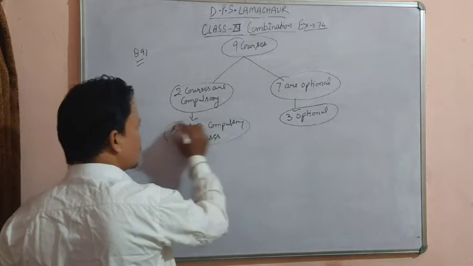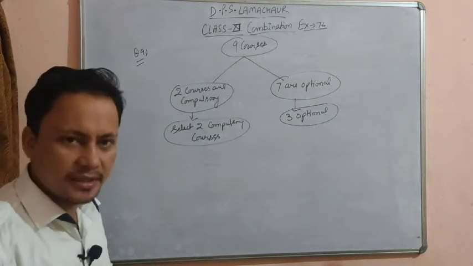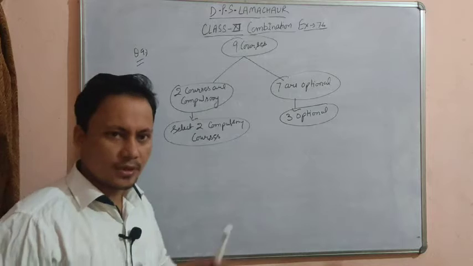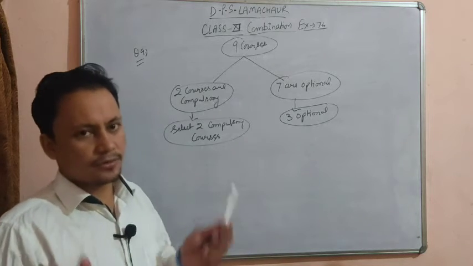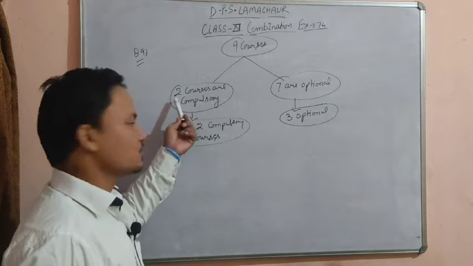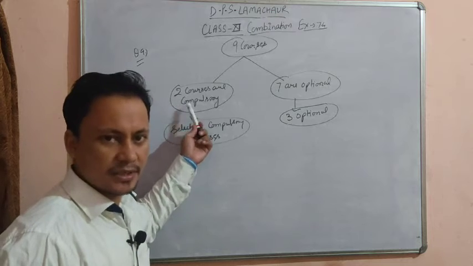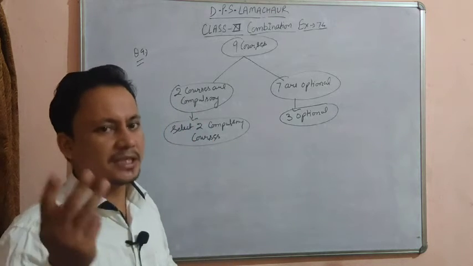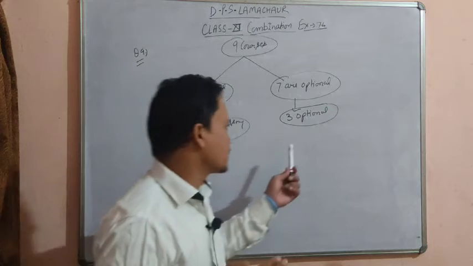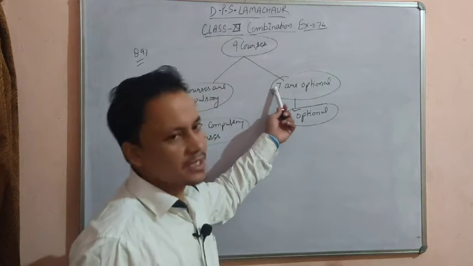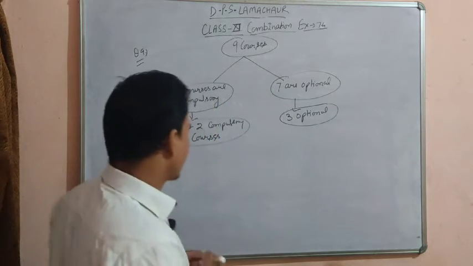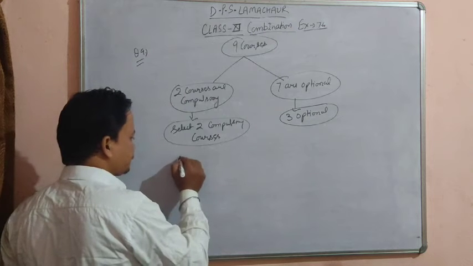Because these 2 courses are compulsory, we have to choose a program of 5 courses. So out of 5 courses we must choose these 2, because they are mandatory, and the options left will be 3. So 3 optional courses we will choose out of the given 7 optional courses. So what are the possible combinations?